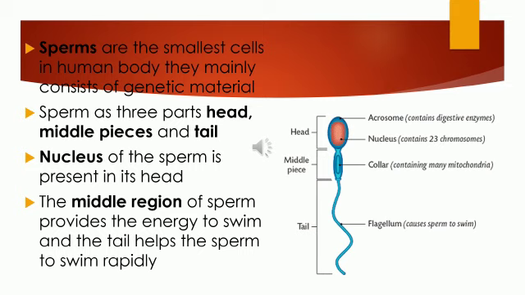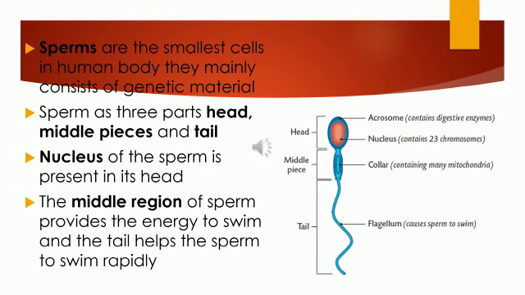So this sperm has three parts. It is head, middle piece and tail. Here you can see in the head region there is a nucleus. So the nucleus of the sperm is present in its head. The middle region of the sperm provides the energy to swim, and the tail helps the sperm to swim rapidly. This middle piece consists of a collar, and that collar consists of a large number of mitochondria. And you people know what the function of mitochondria is. It is necessary to provide energy, isn't it?